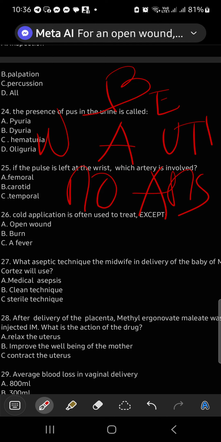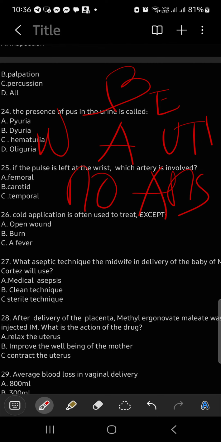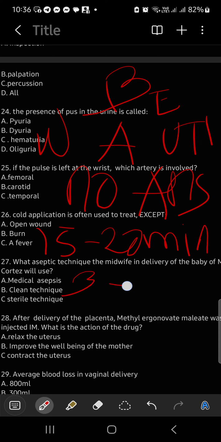For cold temperature, it helps to reduce bleeding, decrease swelling, ease the pain, and prevent infection. It is done for 15 to 20 minutes only, or, shall we say, 3 to 4 times a day.